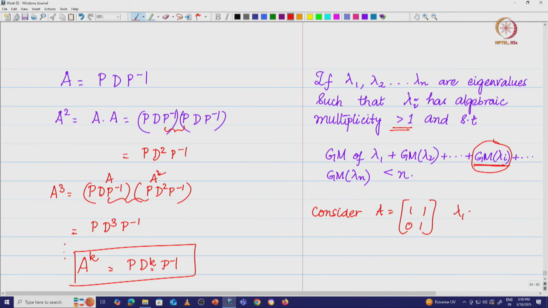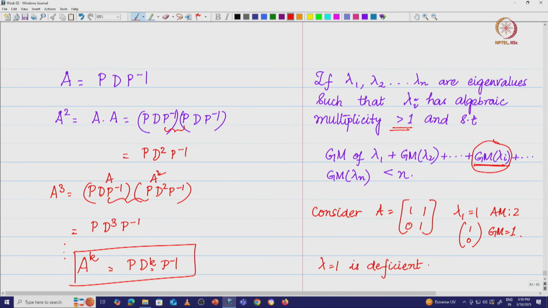Here lambda 1 is equal to 1 has algebraic multiplicity 2 and the eigenvector is 1 0. So the geometric multiplicity is 1, that means lambda is equal to 1 is deficient.